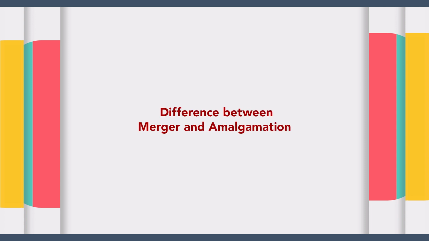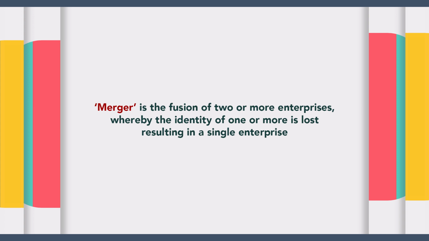Difference between merger and amalgamation. In general, merger and amalgamation are considered to be synonymous with each other. However, there is a thin difference between the two. According to dictionary meaning, merger is the fusion of two or more enterprises, whereby the entity of one or more is lost, resulting in a single enterprise, whereas in amalgamation, neither company involved survives as a legal entity. Instead, a completely new entity is formed to house the combined assets and liabilities of both companies.